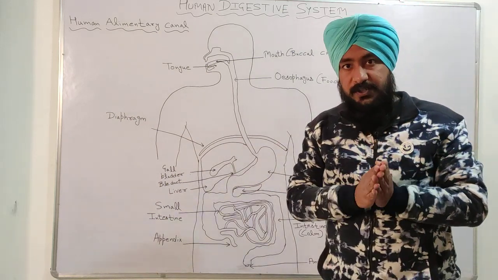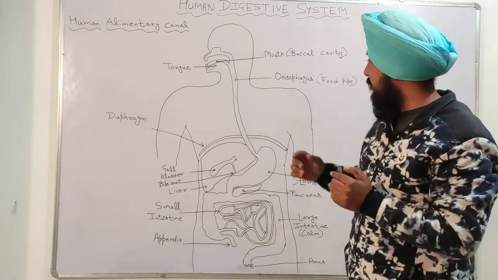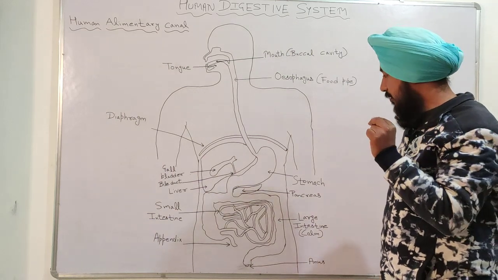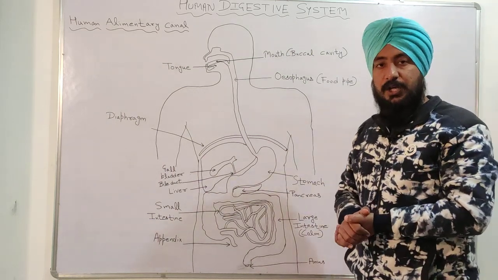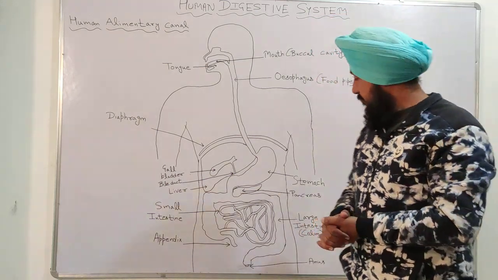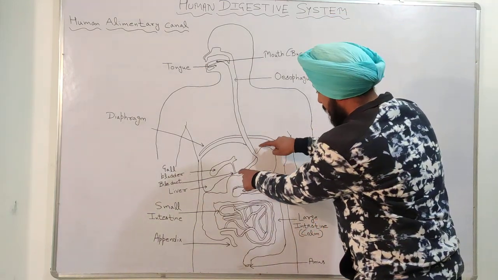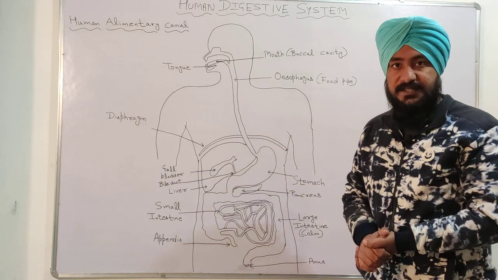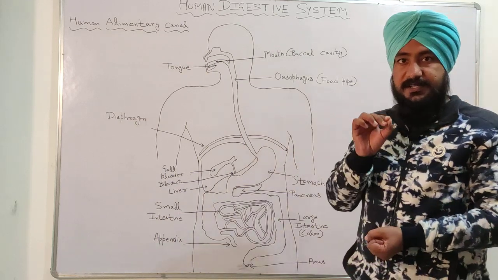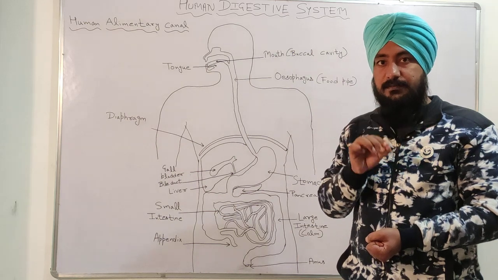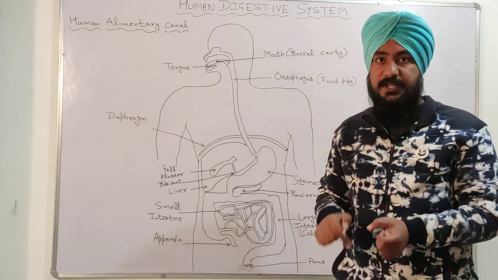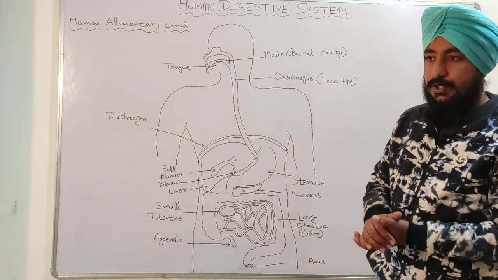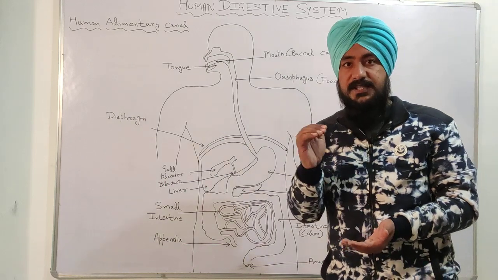So after the peristaltic movement in the oesophagus, now the food will enter into the stomach. So in the stomach, here you can see this part is called stomach. So in this stomach there is a special type of gland present, named gastric gland. Gastric gland is present in the stomach. So gastric gland consists of three parts.